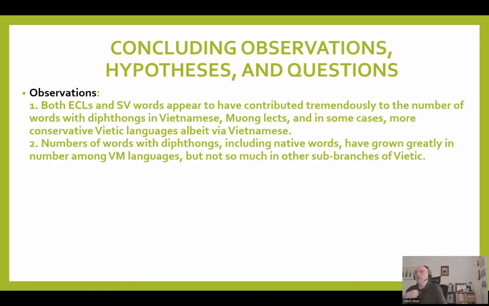So some observations are both early Chinese loanwords and Sino-Vietnamese words appear to have contributed tremendously to the number of words with diphthongs in Vietnamese, in Muong lex, and in some cases, the more conservative Vietic languages, but through Vietnamese, so not directly from Chinese. But it includes some of those early Chinese loanwords in Vietnamese or Sino-Vietnamese loanwords in Vietnamese. Second, the numbers of words with diphthongs, including the native words, have grown greatly in number among the Viet Muong languages, but not so much in other subbranches of Vietic.